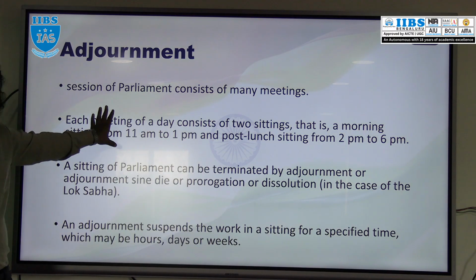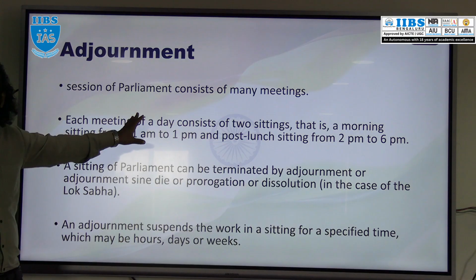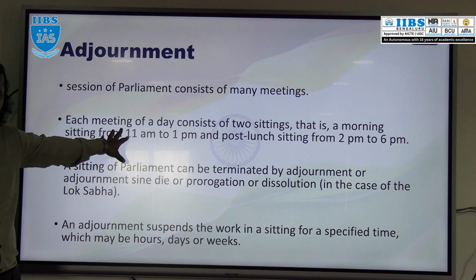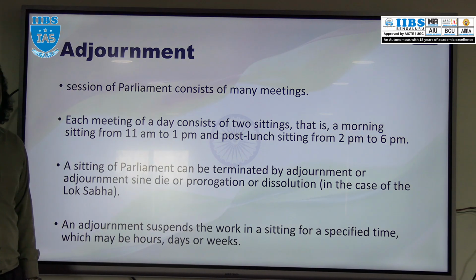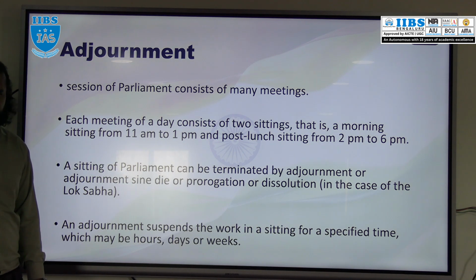So these sittings are the meetings: 11 to 1 and 2 to 6. These are the sittings of a house of Parliament, either in Lok Sabha or Rajya Sabha. This sitting of Parliament can be terminated.